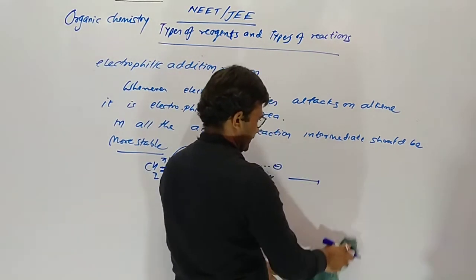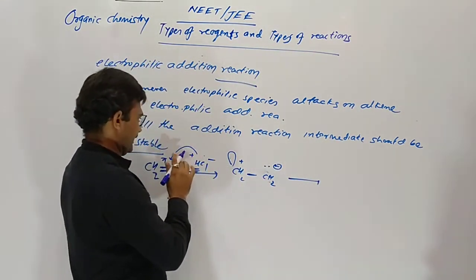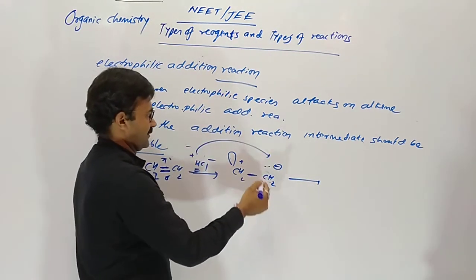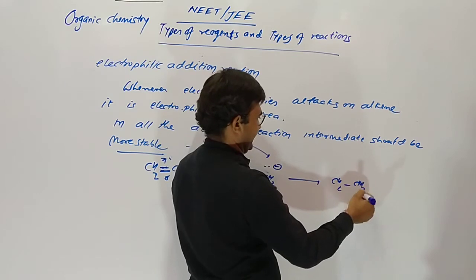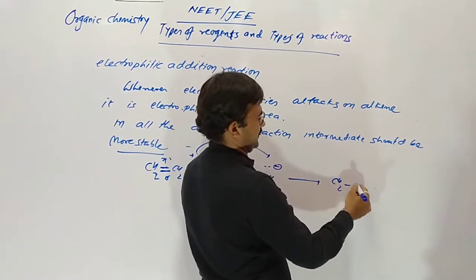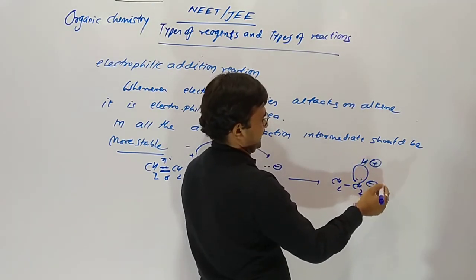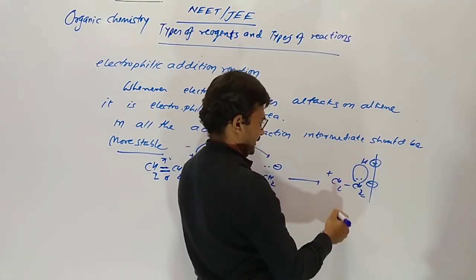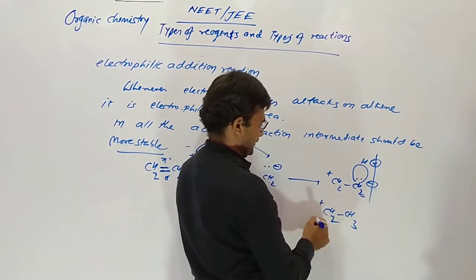So this is not possible. First, the hydrogen H plus attacks here, and then the carbocation forms: H plus combines with the lone pair of this carbon, the negative part cuts off, and an ethyl carbocation occurs.